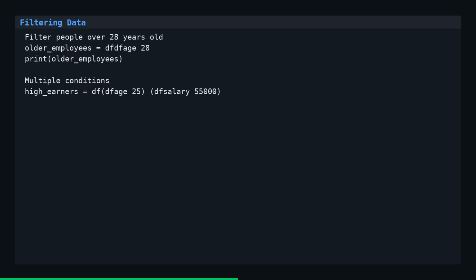Data frame filtering uses Boolean indexing where you specify conditions that return true or false for each row. The syntax df[column > value] creates a Boolean mask and returns only rows where the condition is true. You can combine multiple conditions using and or or operations.